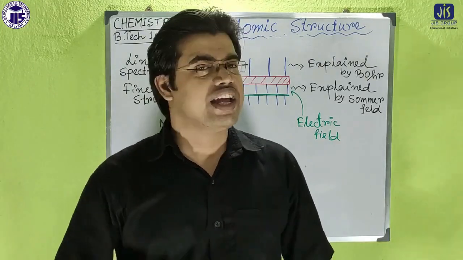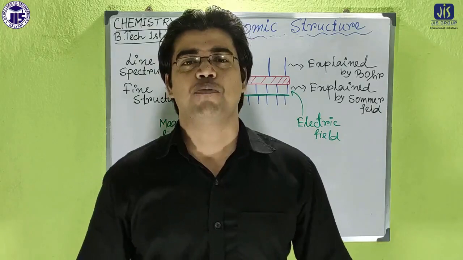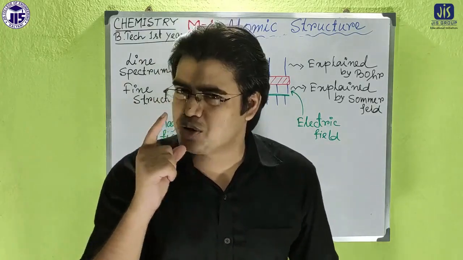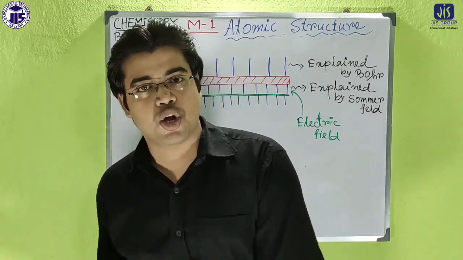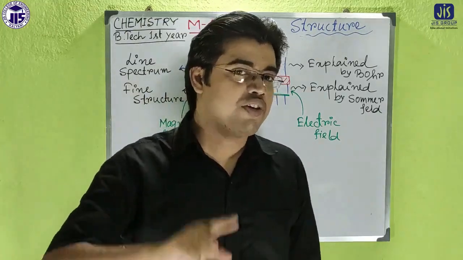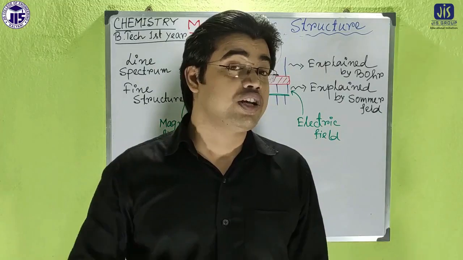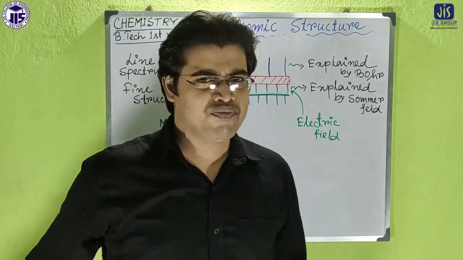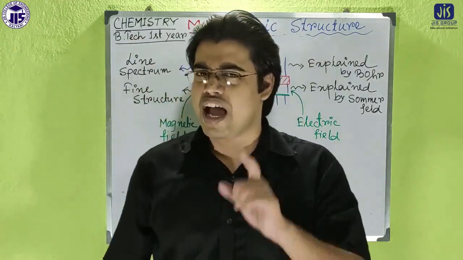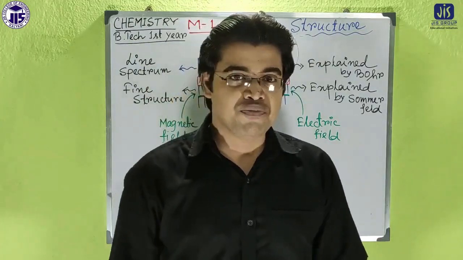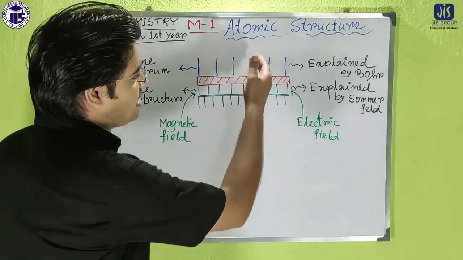Sommerfeld introduced a new quantum number, the azimuthal quantum number. That means till now we have two quantum numbers. The first, which we got from the Bohr model, was the principal quantum number, and the second was the azimuthal quantum number.